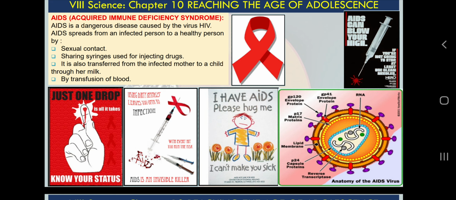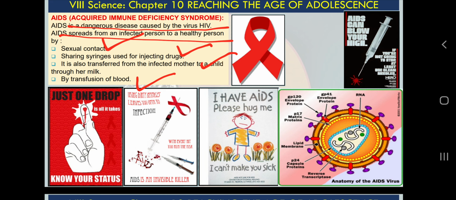A very small and brief introduction is there in your text. AIDS spreads due to sexual contact, sharing syringes used for injecting drugs, from mother to child, and from transfusion of blood. I think we can all avoid this. How can we avoid it? For blood transfusion, if you go to a good clinic or a good hospital, the doctors and nurses know how to deal with that.